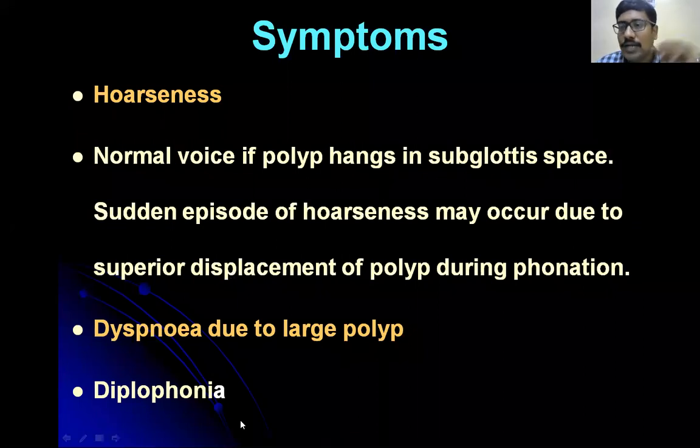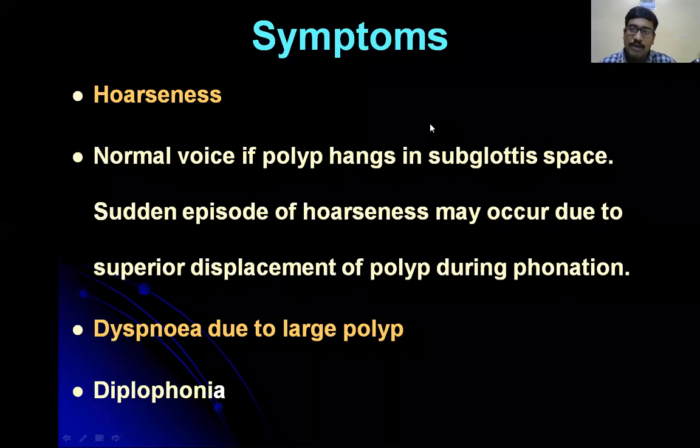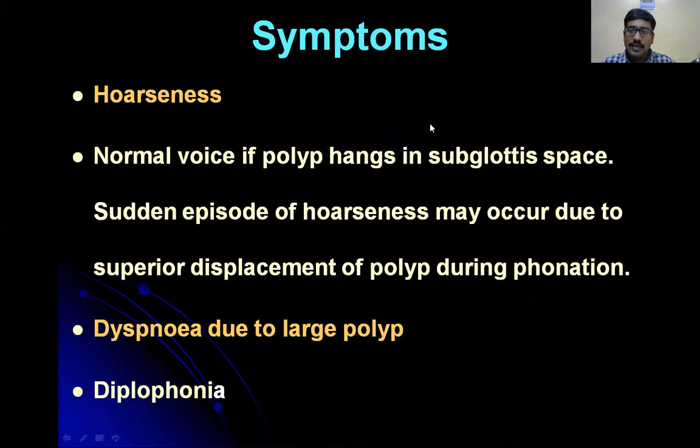Then what is diplophonia? Diplophonia is a two-pitched sound. If the sound has two pitches, it is called diplophonia. So the symptom of a vocal polyp is dyspnea if it is a large polyp. If it is a small polyp, it will cause hoarseness of voice because it obstructs the vocal cords. If the polyp is large, it obstructs the glottic space, causing stridor.